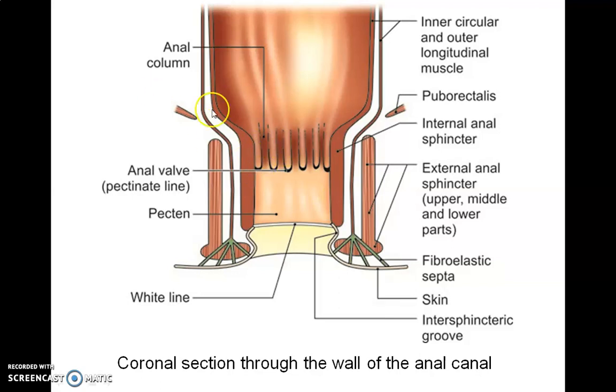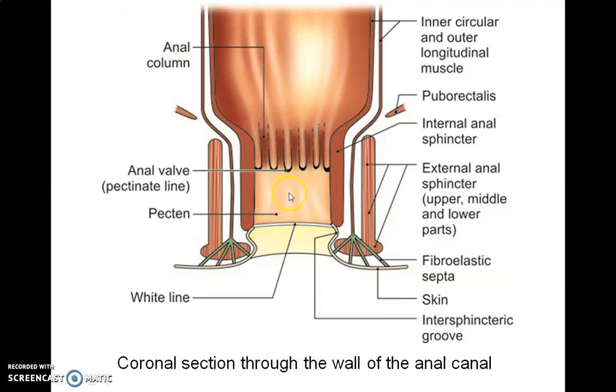Anal valves. These are the anal valves. Anal valves are the concentric folds of mucous membrane which connect the lower ends of adjacent anal columns. The free margins of these valves are directed upward, and they are indicated by the pectinate line.